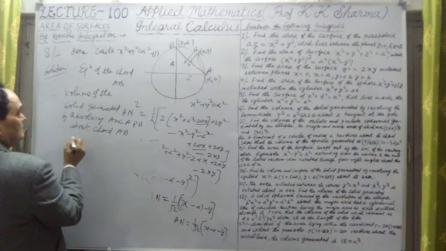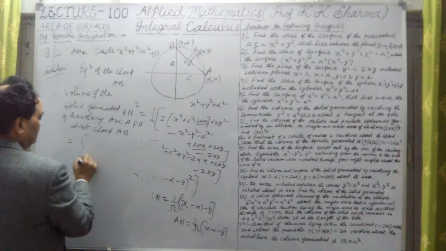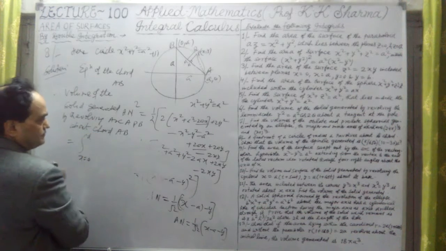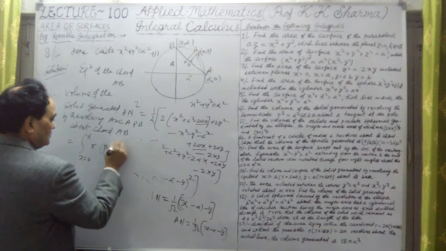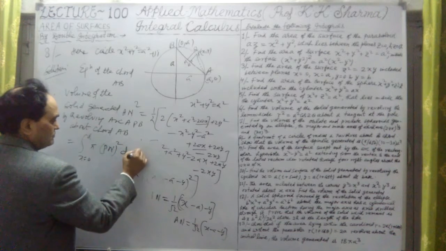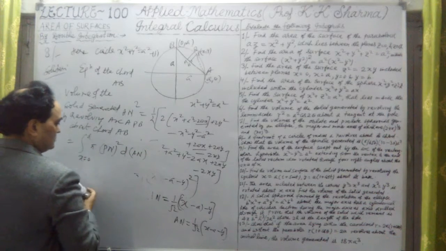So further, therefore the volume will be what? Yes, limits x equal to 0 to a, this is pi into PN whole square into dAN. Okay, this is the value.